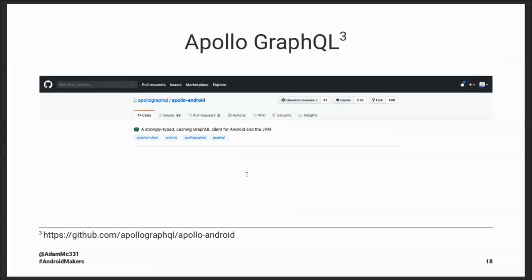So on Android, we have this great library called Apollo GraphQL, which is a networking client for making GraphQL requests. You can think of this similarly to Retrofit. Many of us are probably familiar with Retrofit for hitting the APIs that we looked at in the beginning. Apollo is a new library to work with just GraphQL. And thank you to the admin for dropping all the links. That's very helpful.